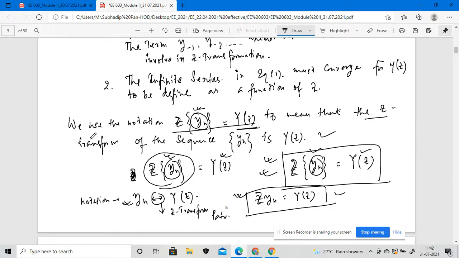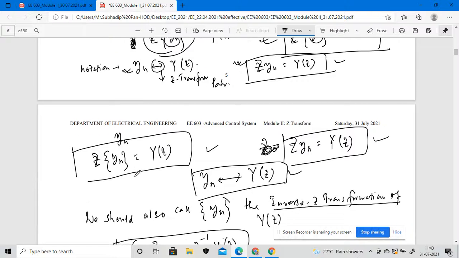If we have a unit step function, what will be the z transformation for the unit step? And what will be the z transformation for the unit impulse sequence? We will discuss that if it is understandable up to this.